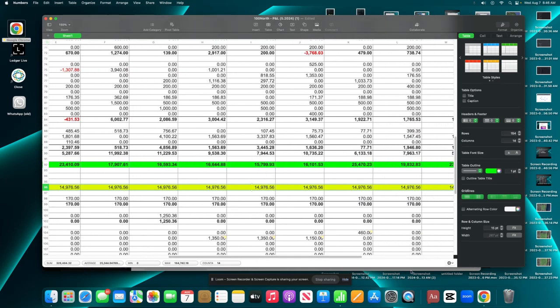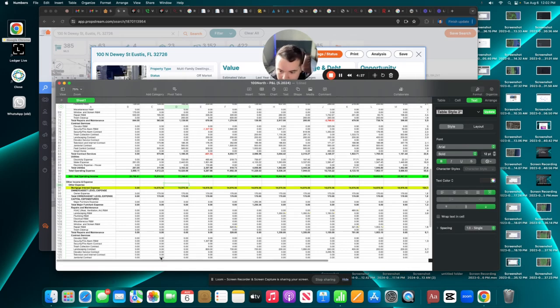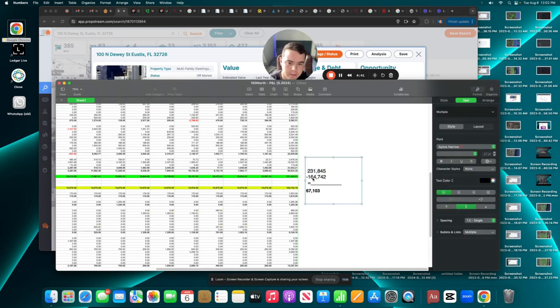This is not including taxes and insurance payments, by the way. So this payment he owes every month could be higher. He could actually be hemorrhaging money. In total, we deduct everything. The total income every month is 231. I'm just underwriting this deal to see if it makes sense, right? So 231,000 current income with the current mortgage that he's paying, not including what the new taxes would be, not including insurance. I don't see an insurance tab here.